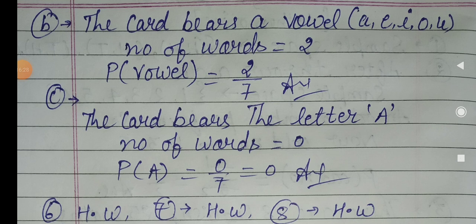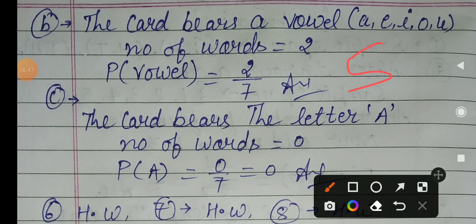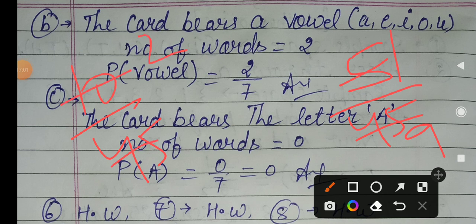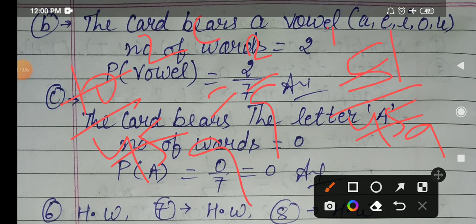So when you have to find a manager or a cook, first of all you have to find the probability of manager, and after that the probability of cook. How many managers do you have? 5. So 5 upon the total, 45, which is 1 upon 9. That is the probability of a manager. The cook probability is 10 upon 45, which is 2 upon 9. So this is the cook probability and this is the manager probability.